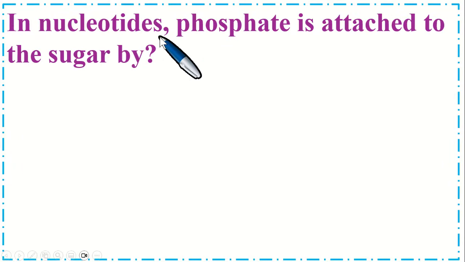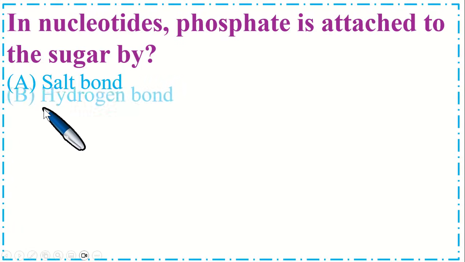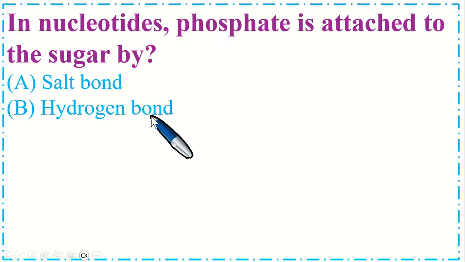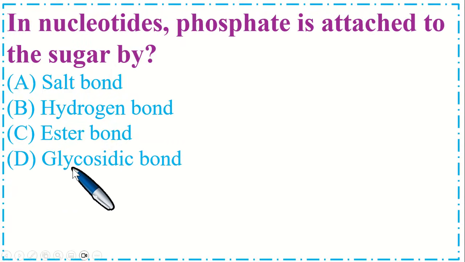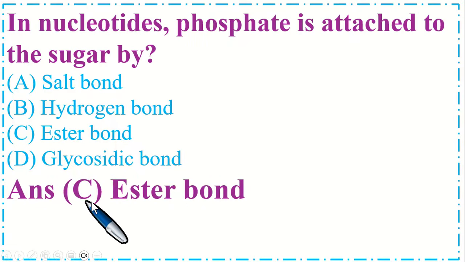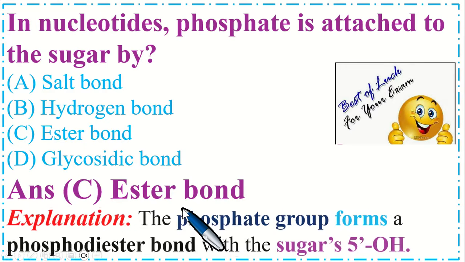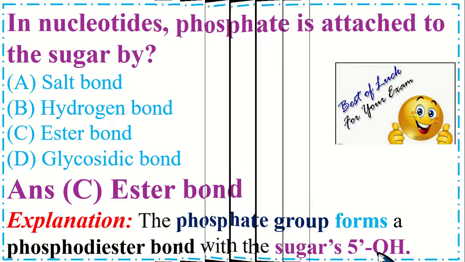In nucleotides, phosphate is attached to the sugar by: option A, salt bond, B, hydrogen bond, C, ester bond, and option D, glycosidic bond. So the correct option is C, ester bond. The phosphate group forms a phosphodiester bond with the 5' OH group of the sugar.